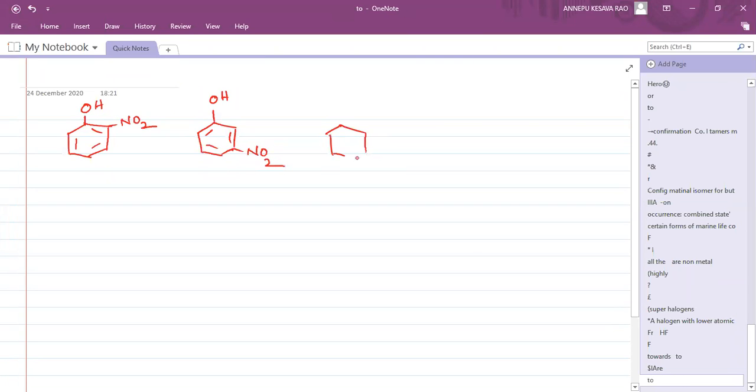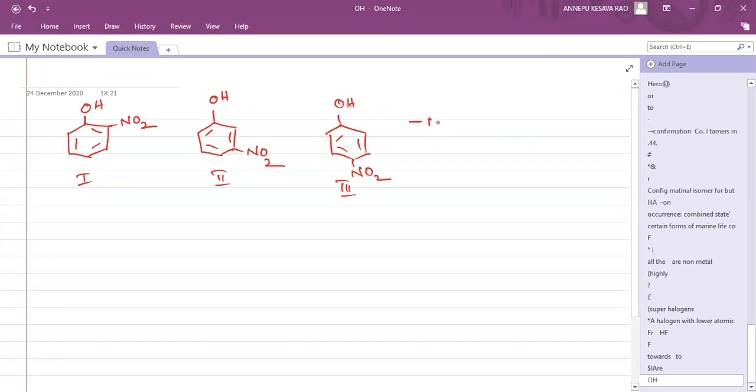Third one, OH and NO2 here. These are the three we have taken. Tell me which one is more acidic here. Whichever phenoxide ion is more stable is more acidic.